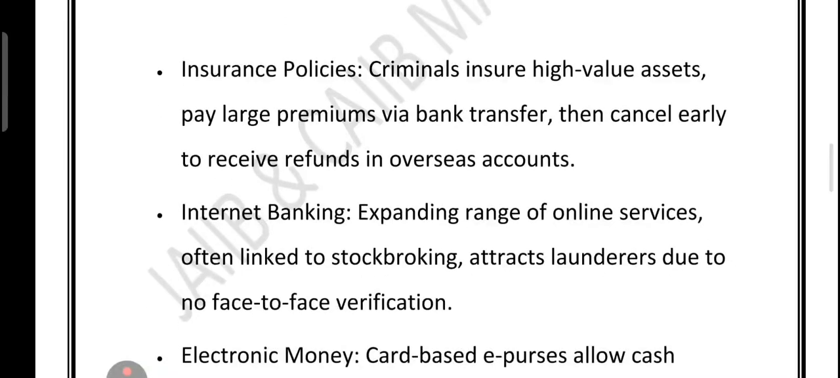Now let's talk about the insurance policy. Let's look at some of the most creative ways criminals move dirty money. Criminals buy expensive insurance on a valuable item, pay a large premium through a bank, then cancel the policy early. The refund is sent straight to an overseas account. This looks perfectly legitimate. Internet banking. With so many online banking services often connected to stock trading, launderers love the fact that there is no face-to-face verification. It is fast, remote, anonymous.